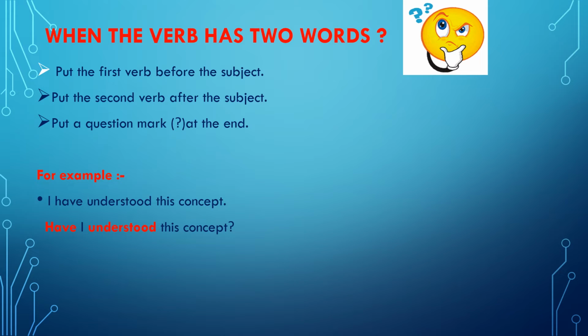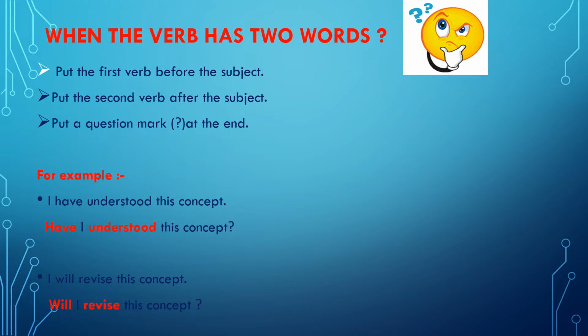So while converting this sentence into a question, we will write the first verb in the beginning, which is the word have. After that, we will write the subject, which is I. After that, we will write the second verb, which is understood. And then by doing so, we'll put a question mark at the end. In the second sentence, which is I will revise this concept.